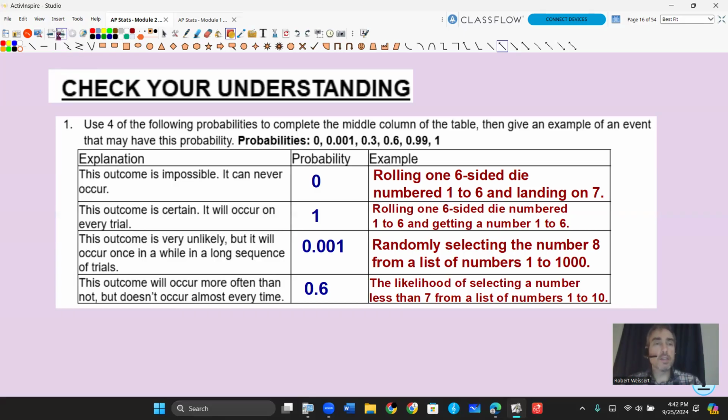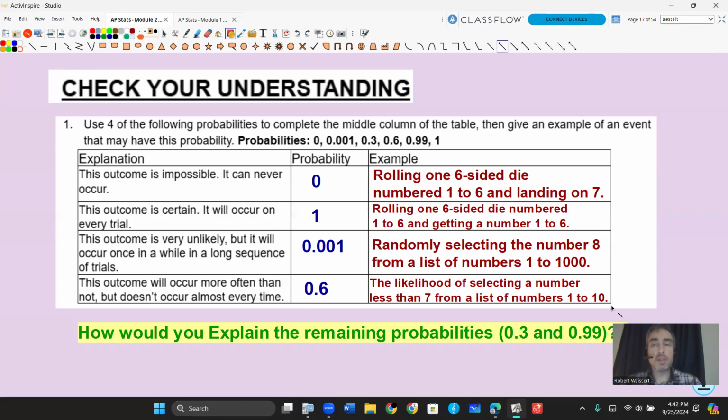Can you think of other ways to describe the remaining probabilities, 0.3 and 0.99? I'll let you think of that on your own. Let's do another example.